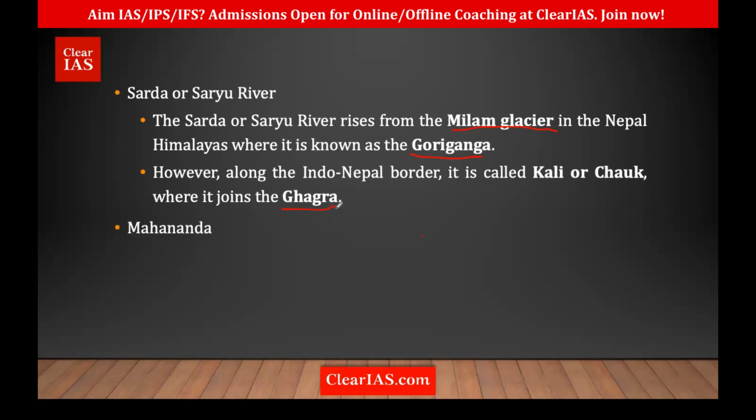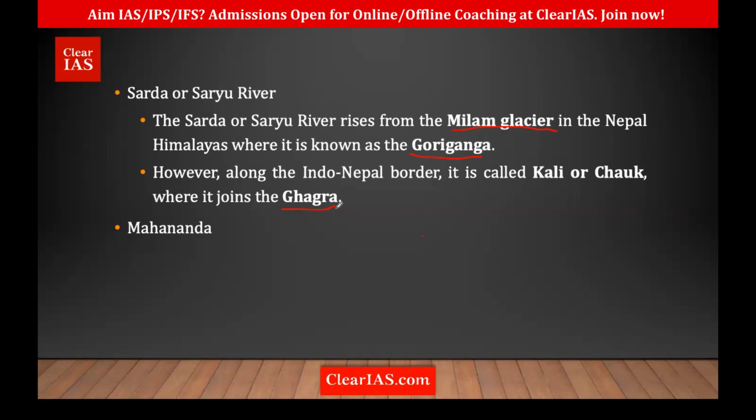Yes, the next important river is the Mahananda. But one more thing I forgot to mention about Sarda, Saryu. It is entering India through where? Near the Lipu Lake Pass. We learned about the mountain passes in the last session, right? So this Sarda is entering India through the Lipu Lake Pass. That means it is at the tri-junction of what? China, Nepal, and India. So it is actually flowing through that.